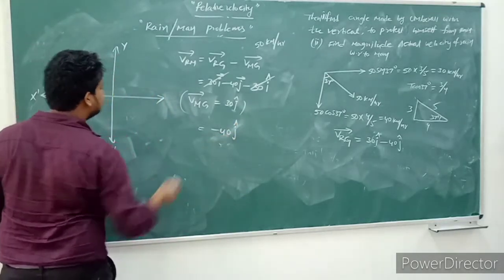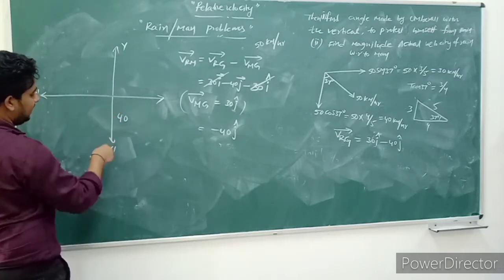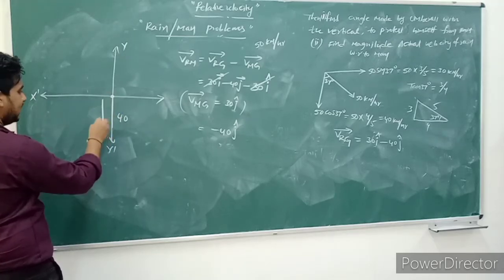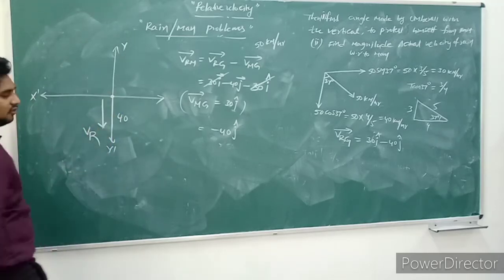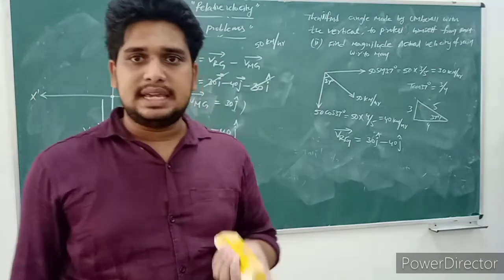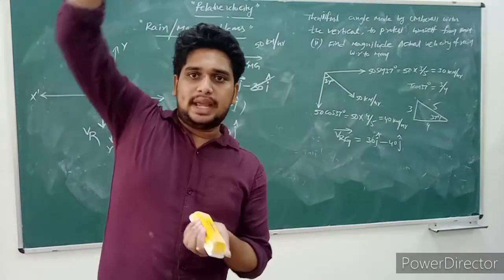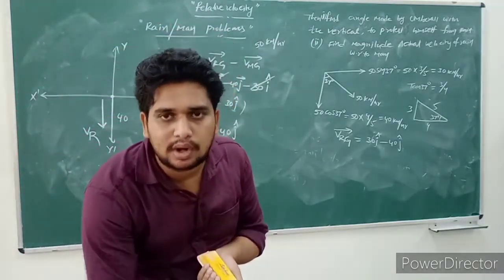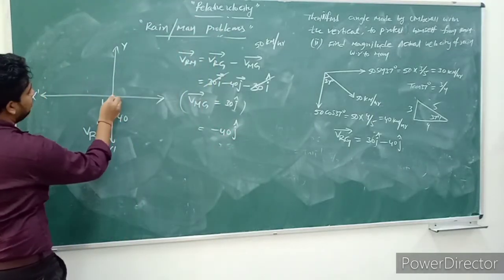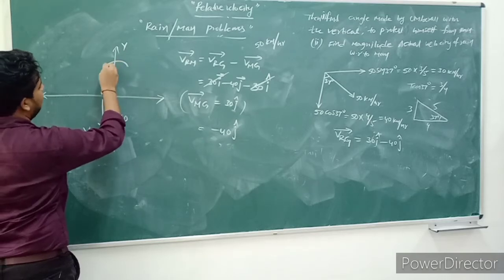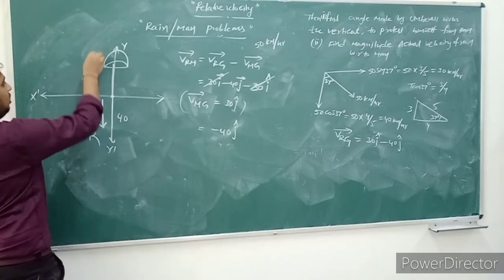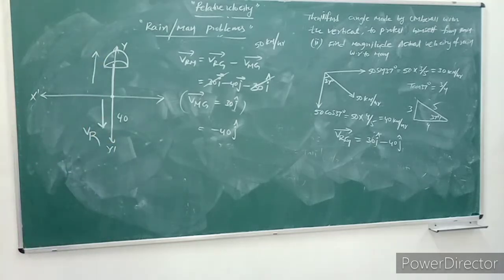So how can we indicate? Minus j means negative y-axis indicator. So this is the direction of velocity of rain with respect to man. The man stays on the ground and observes the rain. How does he observe it? The rain is moving vertically downward. So in what direction do we hold the umbrella? The opposite direction. As I already told, we always hold the umbrella in the vertically opposite direction. Umbrella is held in this direction.